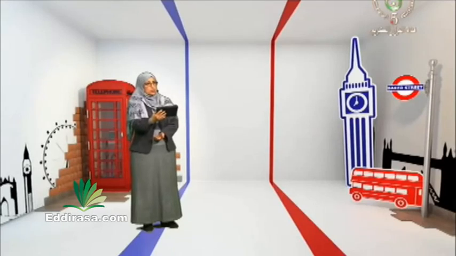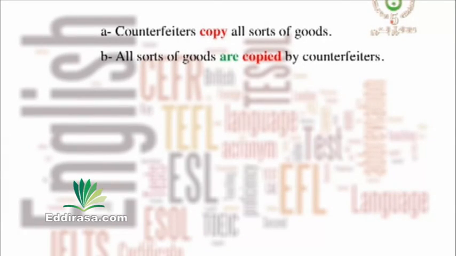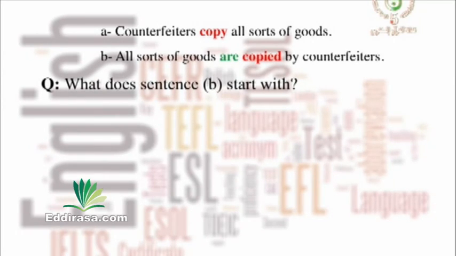The first sentence, counterfeiters copy all sorts of goods. All sorts of goods are copied by counterfeiters. What does sentence B start with? Right? It starts with the object of the active sentence.